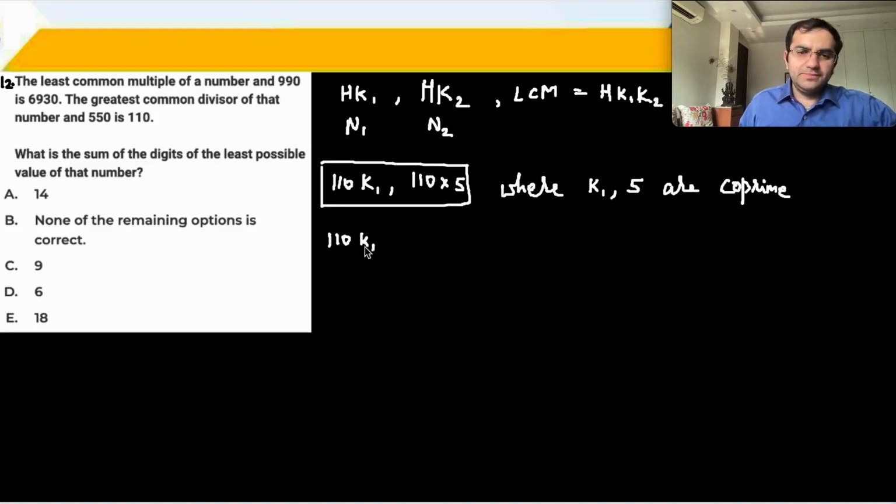110 K1, 990 is 110 into 9. ठीक है. इसका LCM क्या है? Is given as 6930. And LCM क्या होता है? HK1, K2.